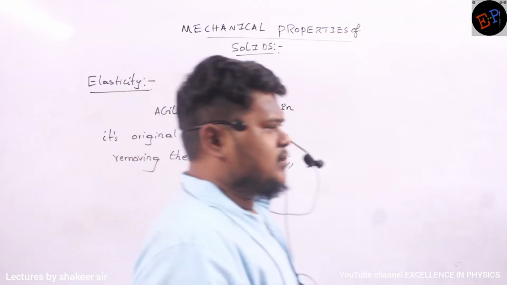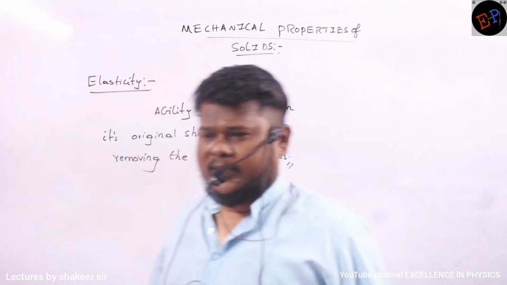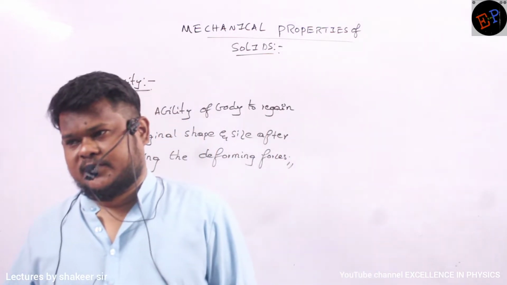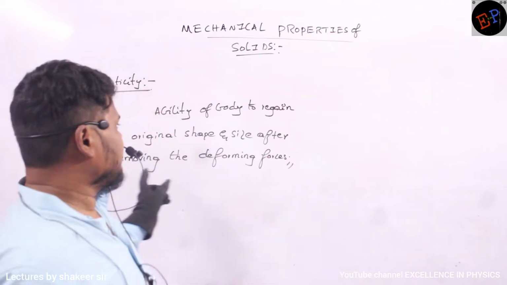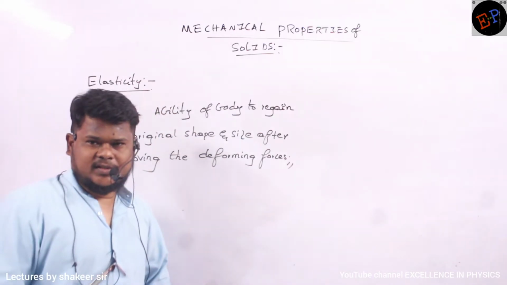Okay, ma? So when you remove the forces which you are acting on a body, then the body will try to regain its original shape and size. So how good it is able to retain its original shape and size, that is called as elasticity of a body. Are you able to understand, ma?